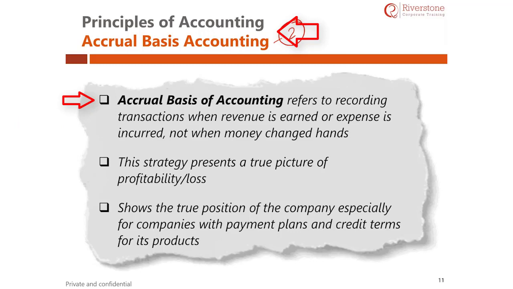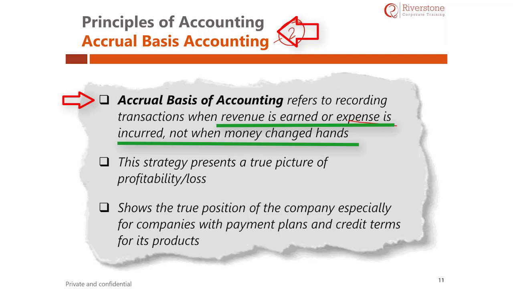As soon as you sell the goods, whether on cash or credit, you book the revenue. If it is a cash concept, you only book the revenue if the sales are made in cash. If the sales are made on credit, technically you do not book the revenue. This is the difference between accrual and cash-based accounting. What does accounting take into consideration? It takes accrual-based accounting. Basically, if you sell the goods on credit, the transaction will be booked in revenue. If the sales are done, it is accrual-based accounting.